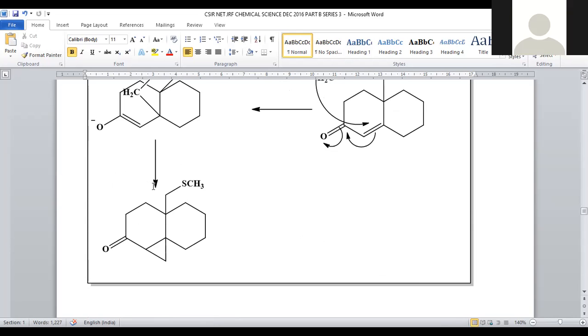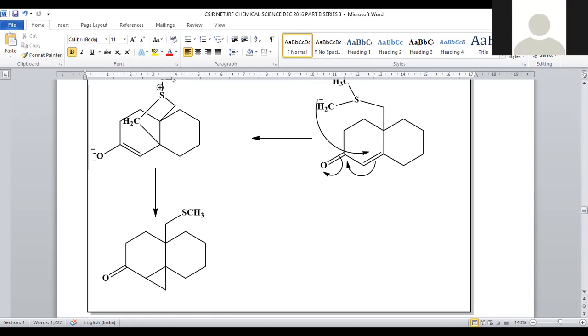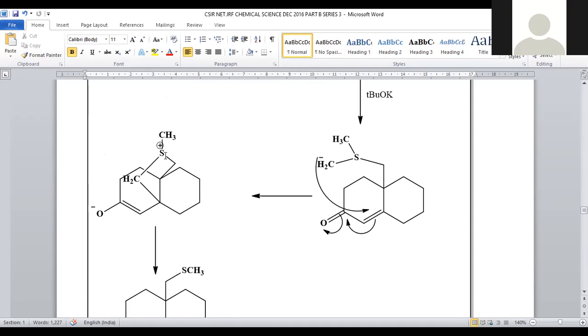Now this tricyclic ring system can be rearranged in such a way. How can we rearrange? Here, this negative charge will be back polarized, and these pi electrons will be shifted towards this side. Here, we can clearly observe that sulfur is positive. Being a member of the oxygen family, bearing a positive charge on sulfur is highly unfavorable, so it easily leaves the bond with this methyl, so that it is converted into CH2SMe. And here is the generation of CH2 minus.